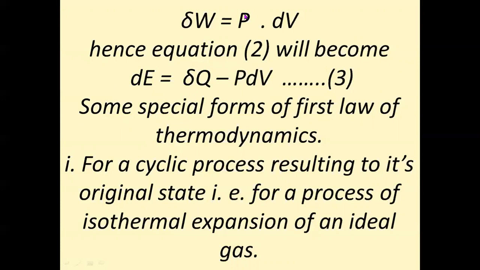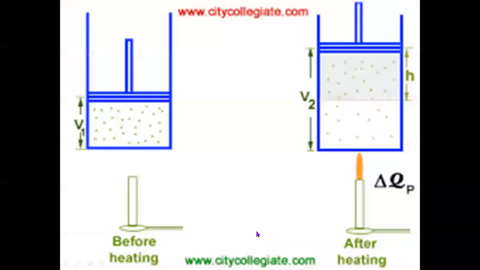So, some special forms of the first law. This is the equation for the first law of thermodynamics, but we have different special forms. Number one, for a cyclic process resulting in its original state, the system will first transform into the second or final state, then again come back to its initial state. For a process of isothermal expansion of an ideal gas, heat is absorbed.